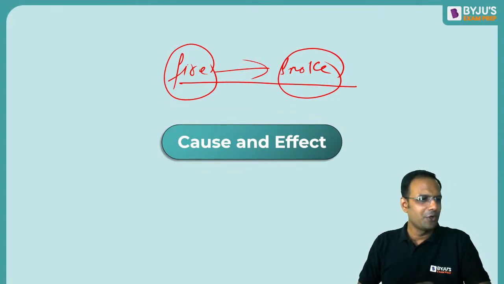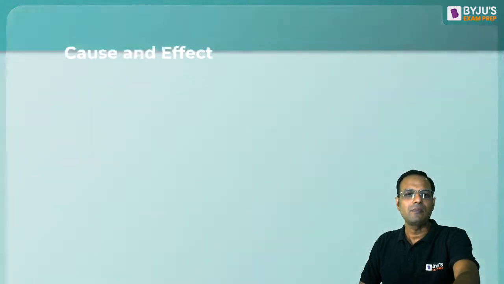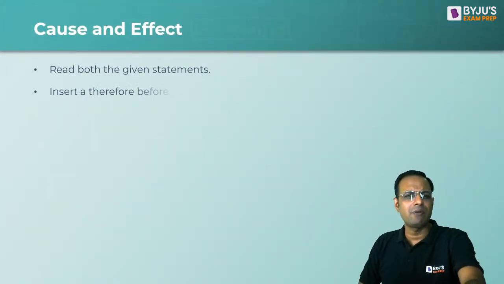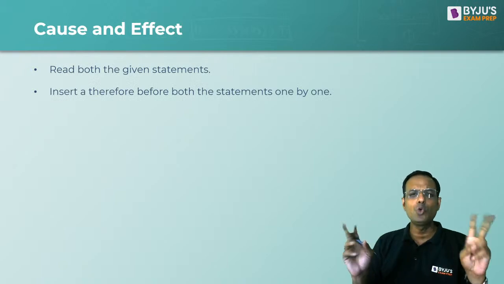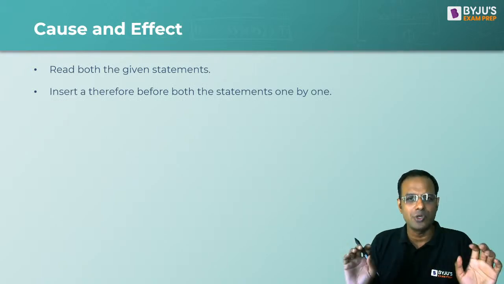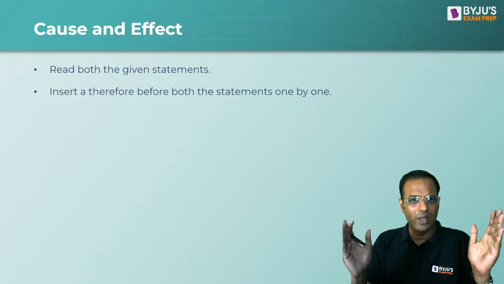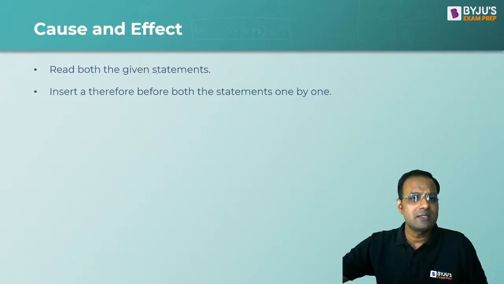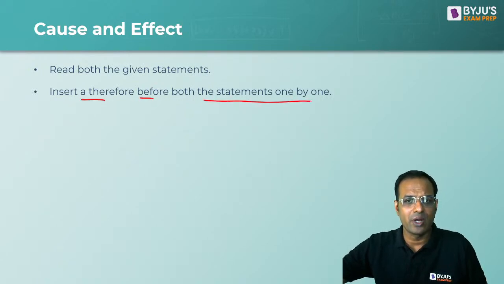Hi Akansha, good afternoon. All right, so these are some of the things which you have to keep in mind. First of all, you will have two statements given to you. You will have a case, and then you will have two statements. It says insert a therefore before both the statements one by one. As I told you, fire and smoke.